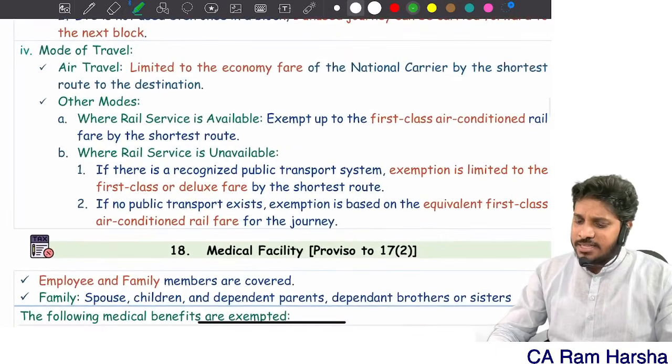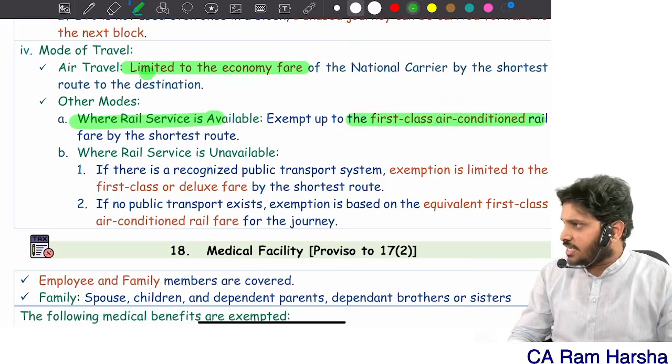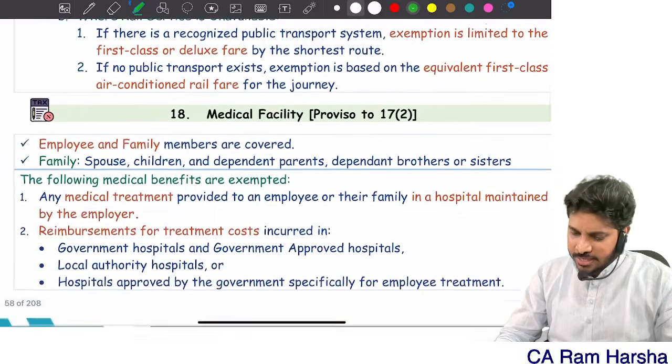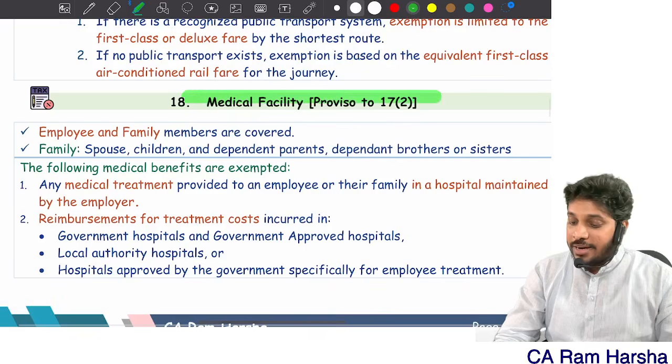Then how much is exempted? Economy fare in air travel, rail fare, first class air condition. That's it. This is only exempted. Clear or not?